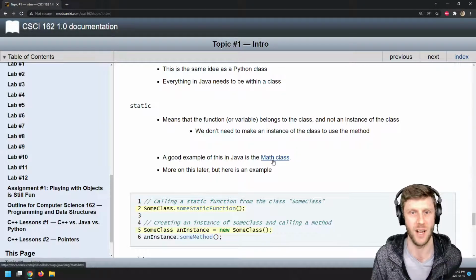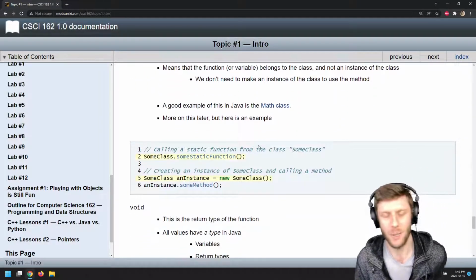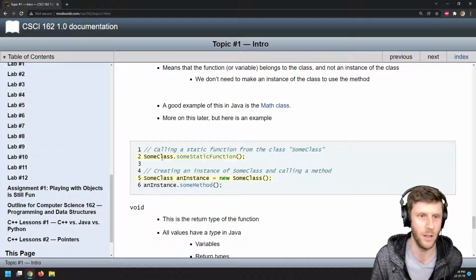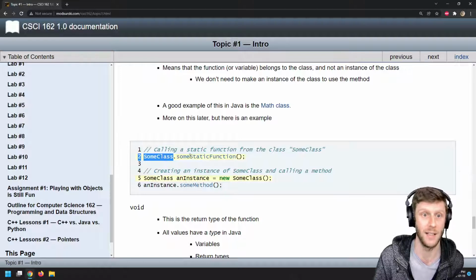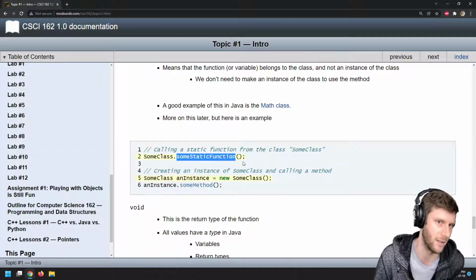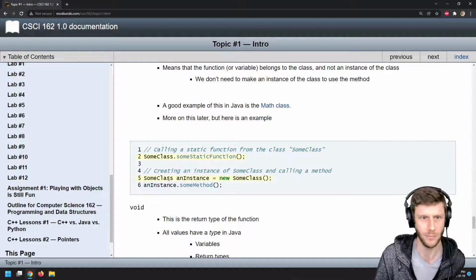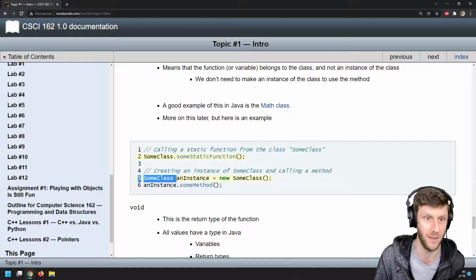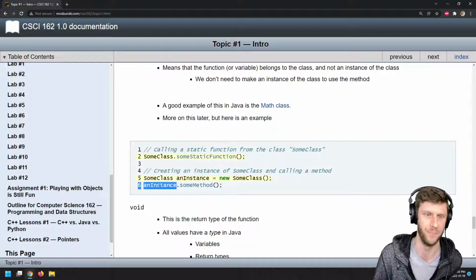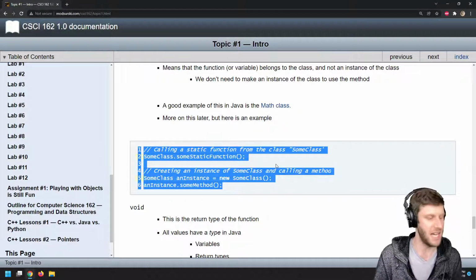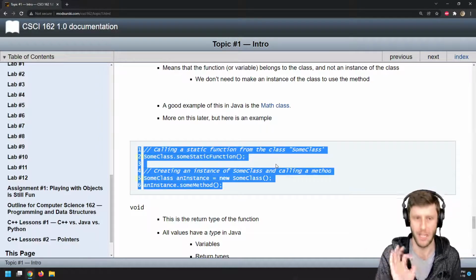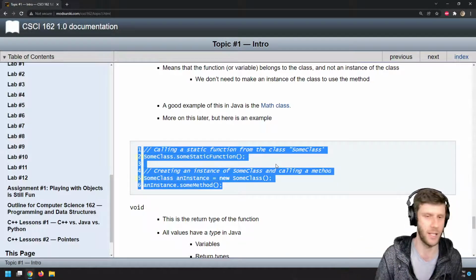A good example is Java's Math class, but we'll talk about this far more later. But here's an example. If I had some class called SomeClass, I could say SomeClass.whatever my static function is. Whereas if I'm making an instance, I would say an instance of type SomeClass is a new SomeClass, and then I call the method on that instance. I'm willing to bet 85% of you are like, wait, what? Not important right now. It's just one of the keywords we need here.